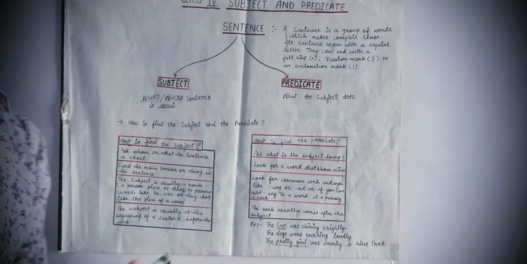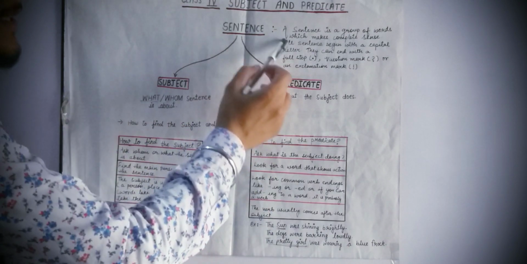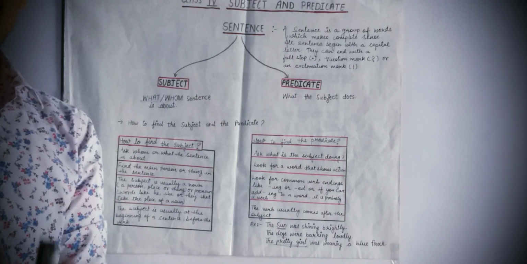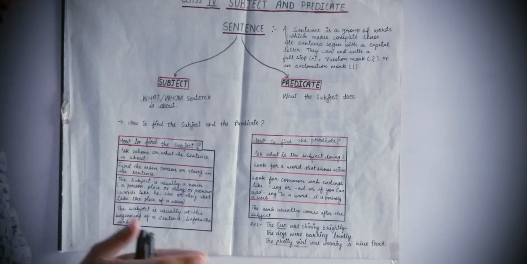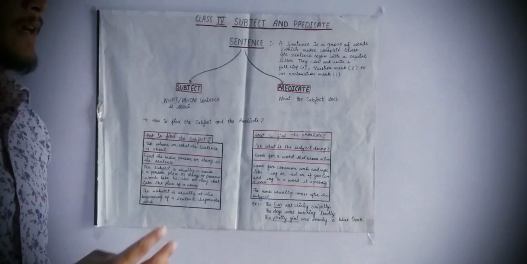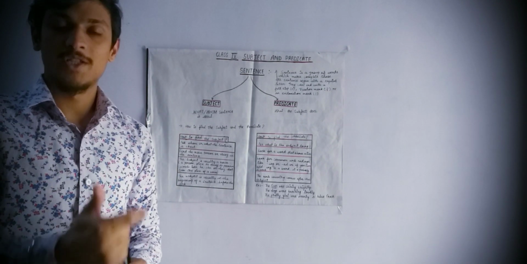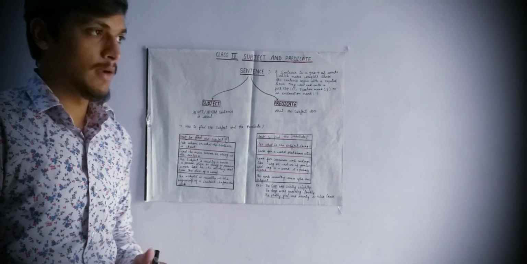This is the definition of a sentence. I repeat, a sentence is a group of words that makes complete sense. Second, all sentences begin with a capital letter. Third, a sentence ends with a full stop, question mark or an exclamation mark.